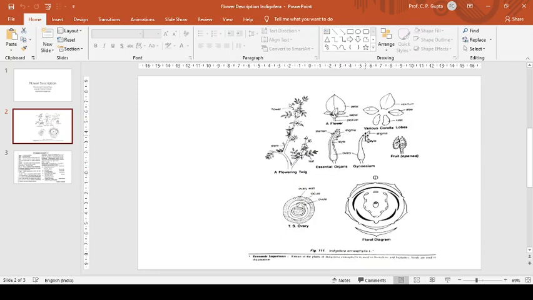Next comes the calyx. Sepals 5, gamosepalous, valvate, odd sepal anterior, and green. Here we can see the odd sepal is anterior. These are green in color.